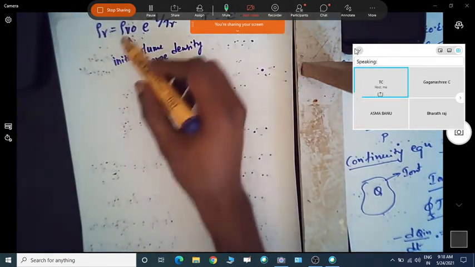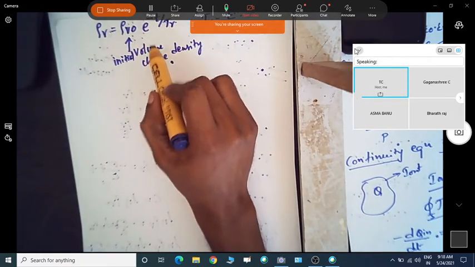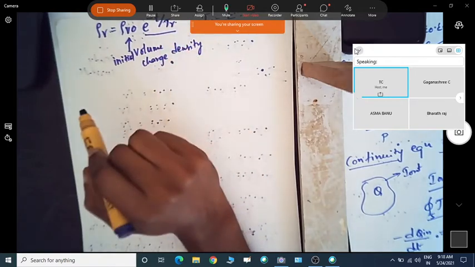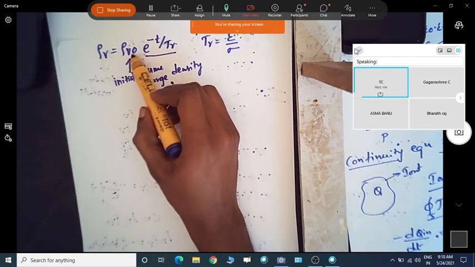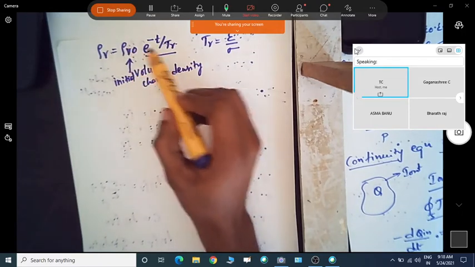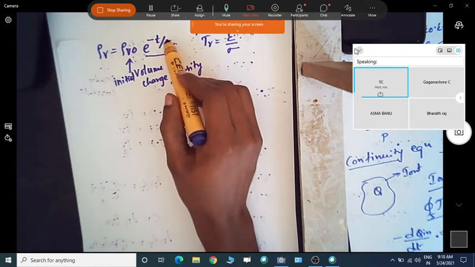This shows that whenever I introduce charge in a material medium, it will go into decay. This term shows that this is the initial volume charge density; after placing some charge inside the material medium, it will go on decaying.